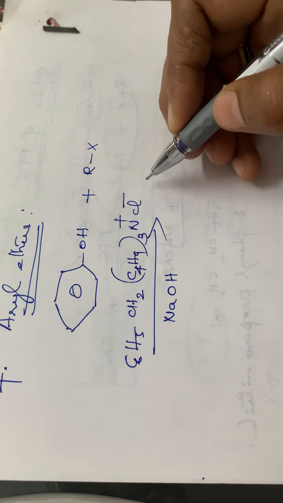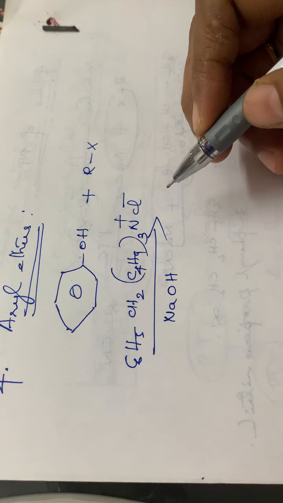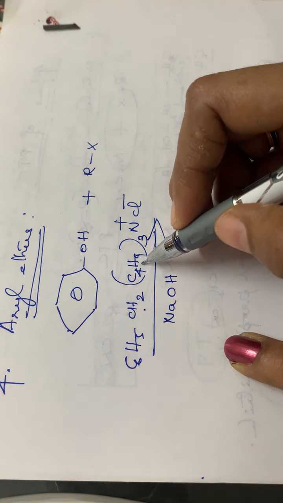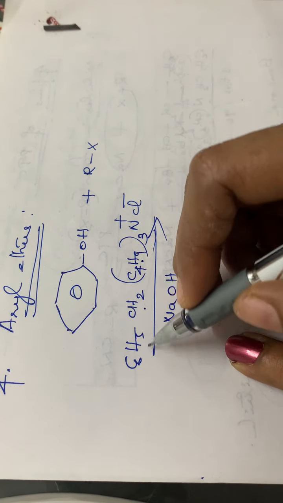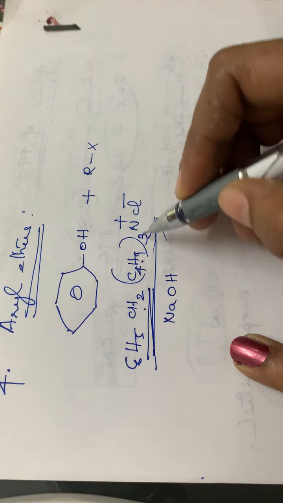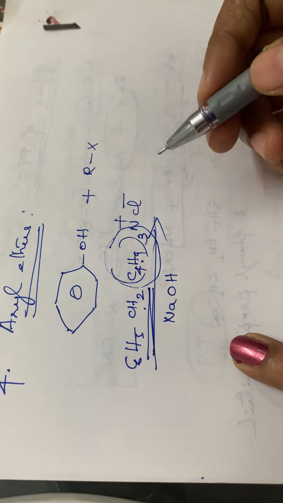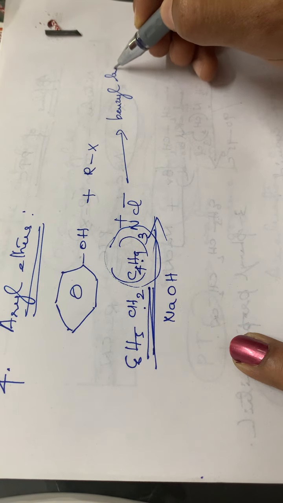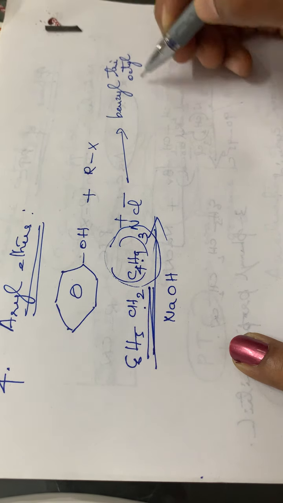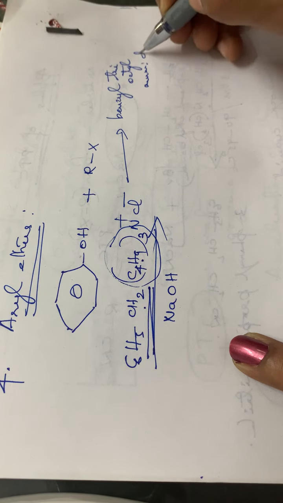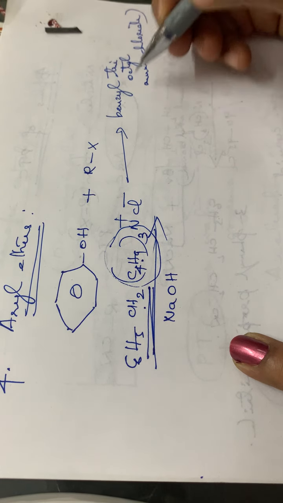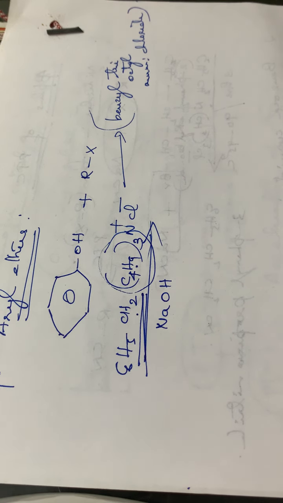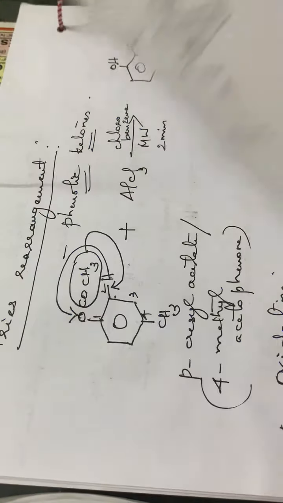So this compound is benzyl trioctyl ammonium chloride. This is the benzyl group, then trioctyl ammonium chloride. This PTC is very important. You should not omit that topic. That is why I kept it to the last portion and am also taking it in detail.